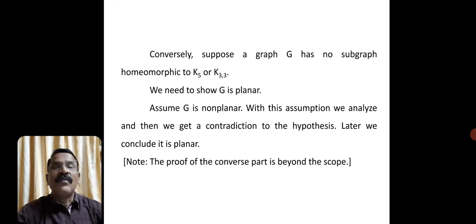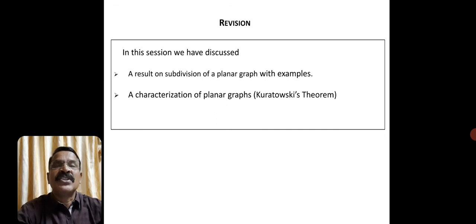Before that, we will see what we have discussed in this session. We have discussed a result on subdivision of a planar graph with an example. The result says if G is a planar graph, then its subdivision is also planar. If G is non-planar, then its subdivision is also non-planar, which gave an important idea to prove the general result. The result says a graph is planar if and only if it has no subgraph homeomorphic to K5 or K33.